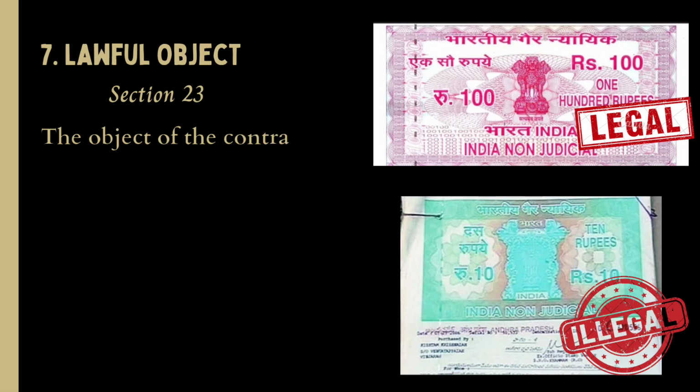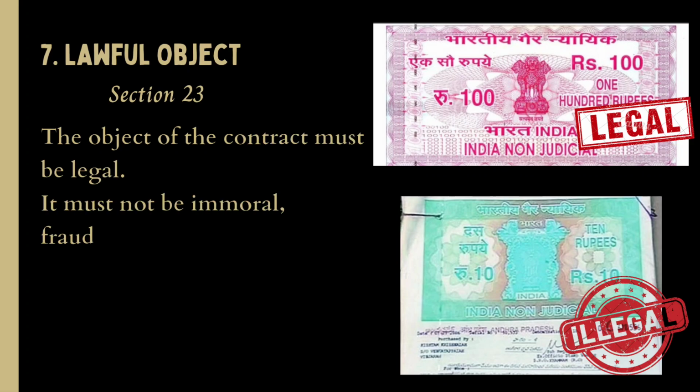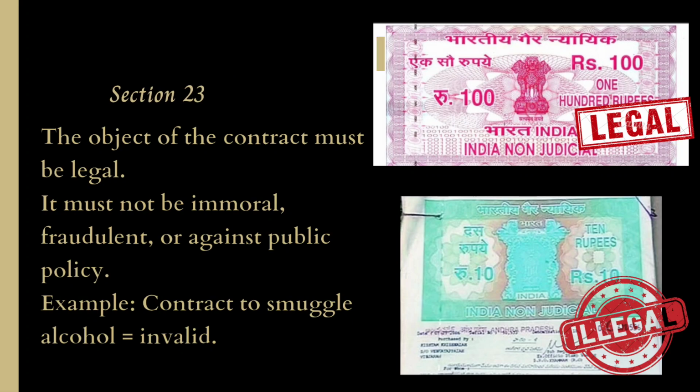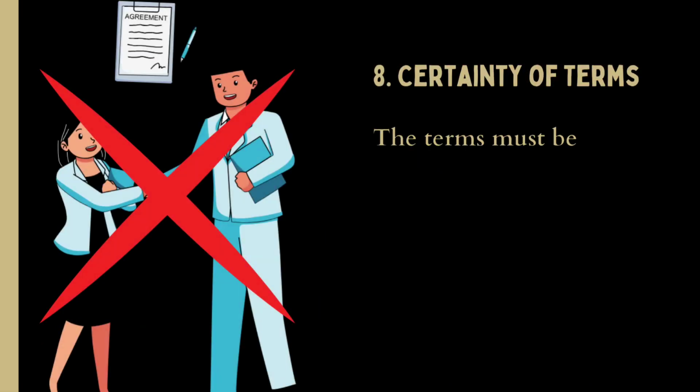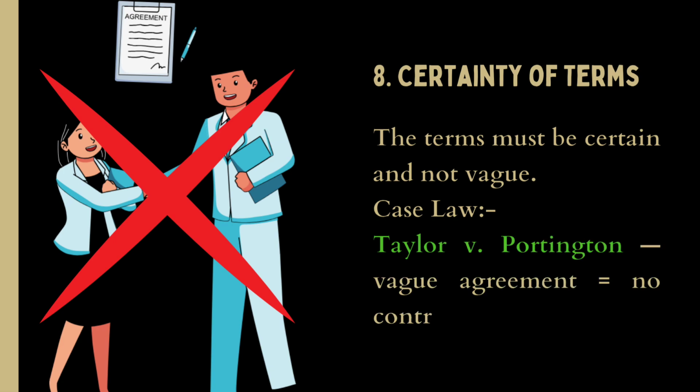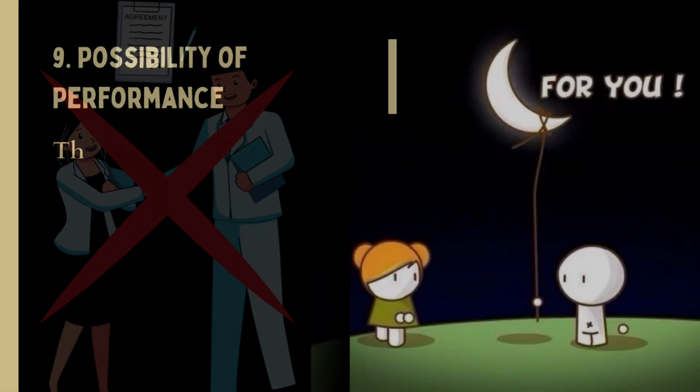Lawful object, Section 23. The object of the contract must be legal. It must not be immoral, fraudulent, or against public policy. Example, a contract to smuggle alcohol is invalid. Certainty of terms. The terms must be certain and not vague. The case law of Taylor versus Portington, where a vague agreement meant no contract.